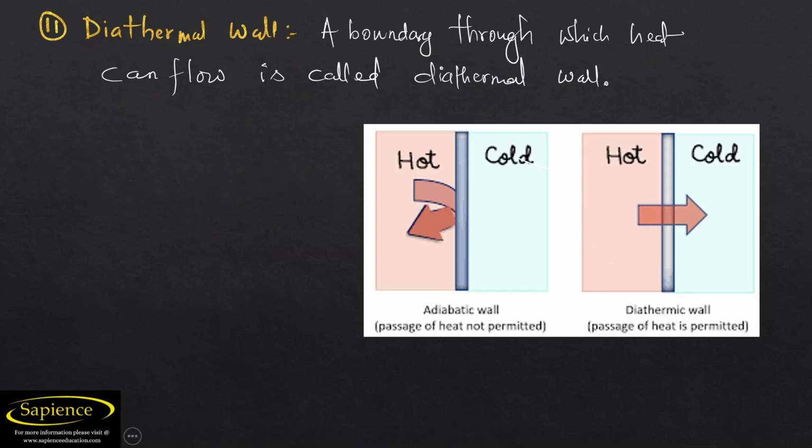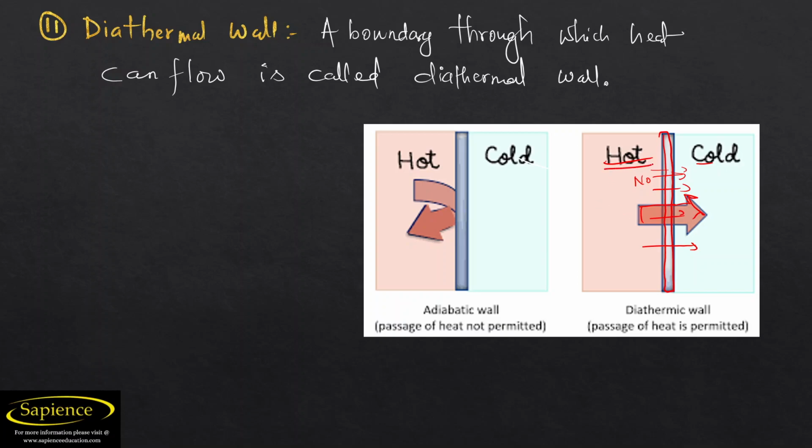So in a diathermal wall, what happens? See, there is a hot body and a cold body, separated by a wall. In spite of the wall, no mass transfer happens, because there is no hole or passage at all. But at the same time, it is transferring energy.